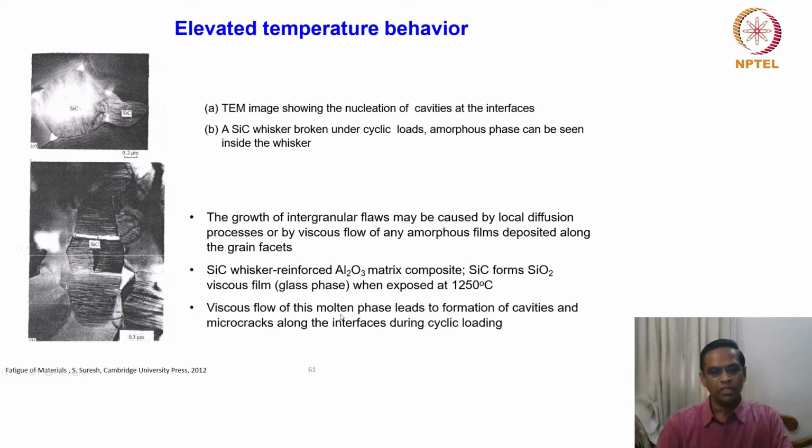The viscous flow of this molten phase leads to formation of cavities. You can see that already there is a cavity here, and here is a cavity, here is a cavity. And the microcracks along the interface during the cyclic load. So all the interface will have several microcracks. You can see a lot of microcracks here.